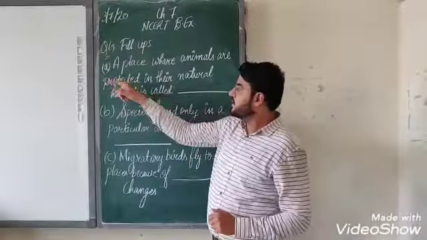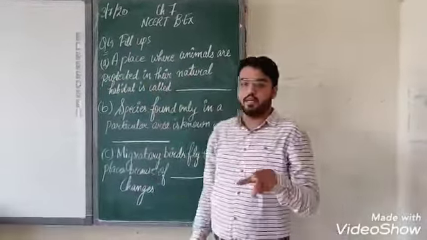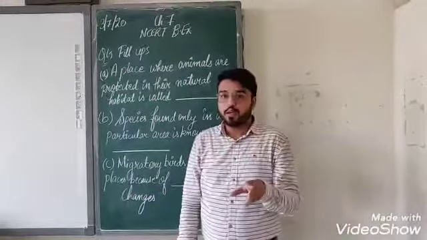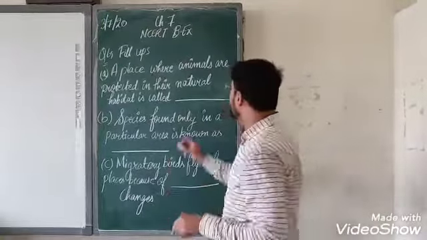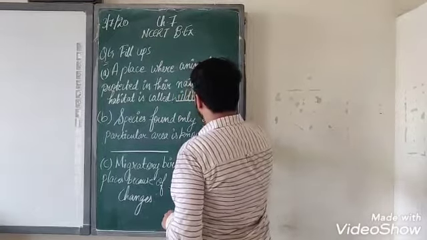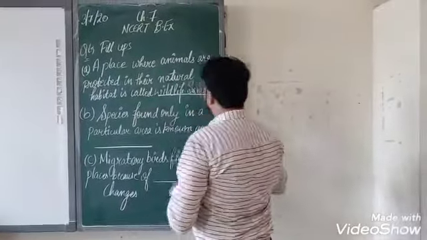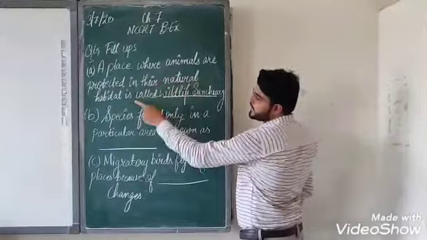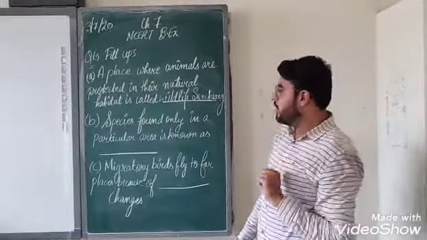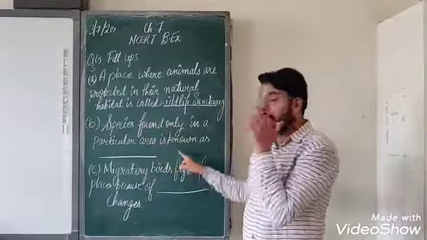So the first fill in the blank is: a place where animals are protected in their natural habitat. We have learned in the class it is called wildlife sanctuary. So, a place where animals are protected in their natural habitat is called wildlife sanctuary. Got it?